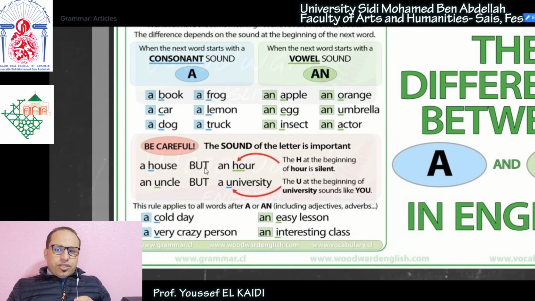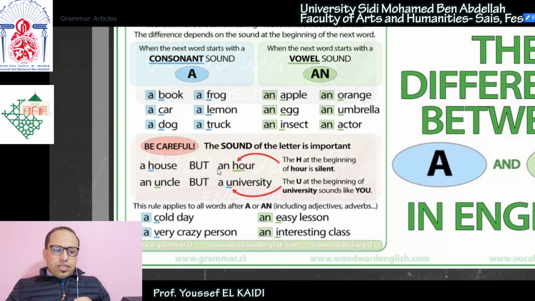All right, now let's come to the idea that we need to differentiate between a letter and its sound, okay? So here, the sound of the letter is important. Look at these examples here. A house, so here H is pronounced, okay? A house, that's why we used A, but in this word, an hour, H is not pronounced. It is silent, as we say, right?